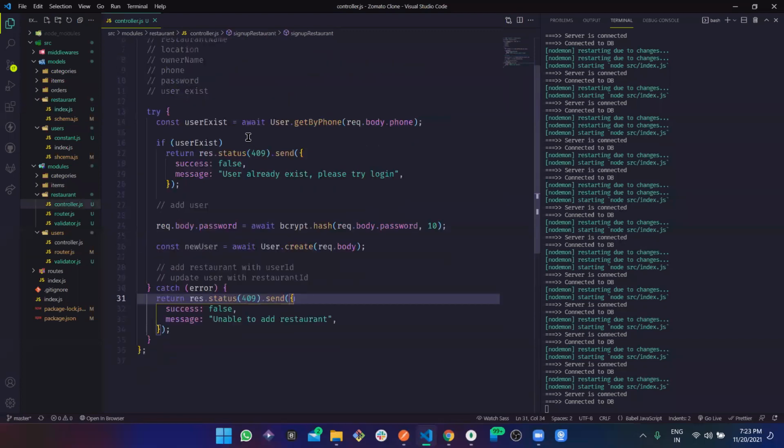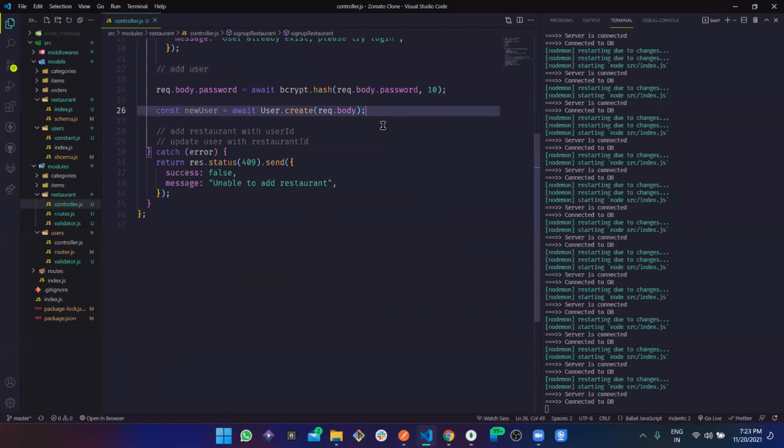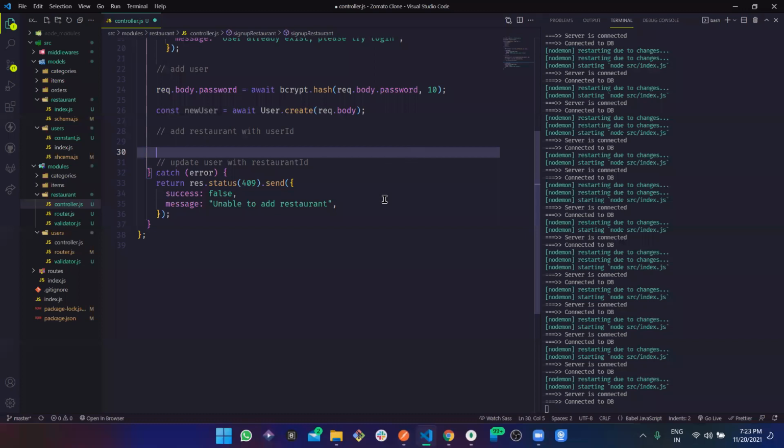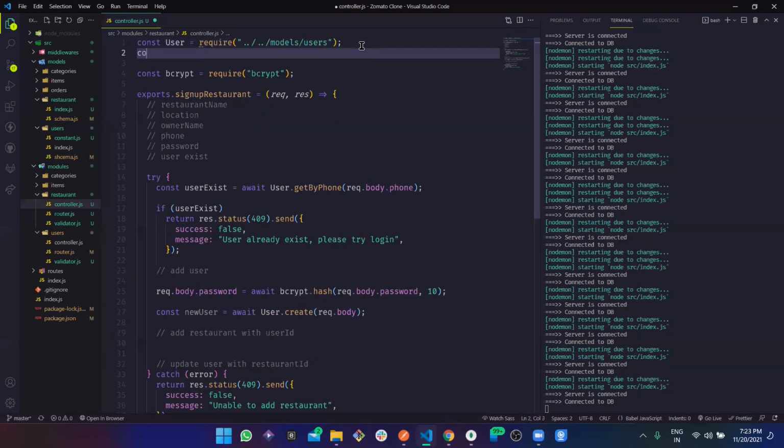Okay. Now we are just checking if the user exists or not. Then we are adding the user. And now we need to add the restaurant also. So let's just add the restaurant. Do we have the restaurant? No, not yet. But now we have.